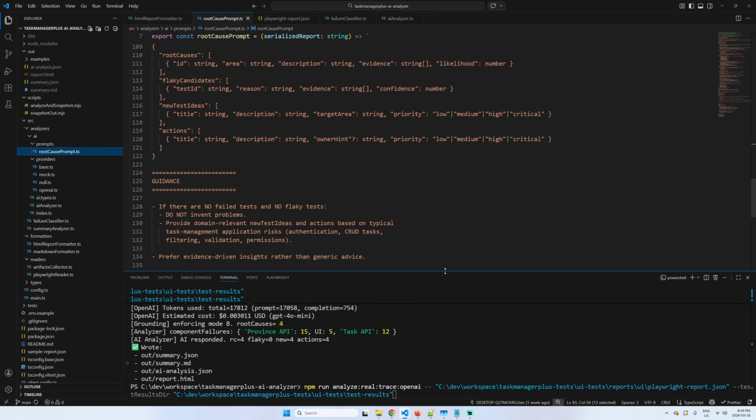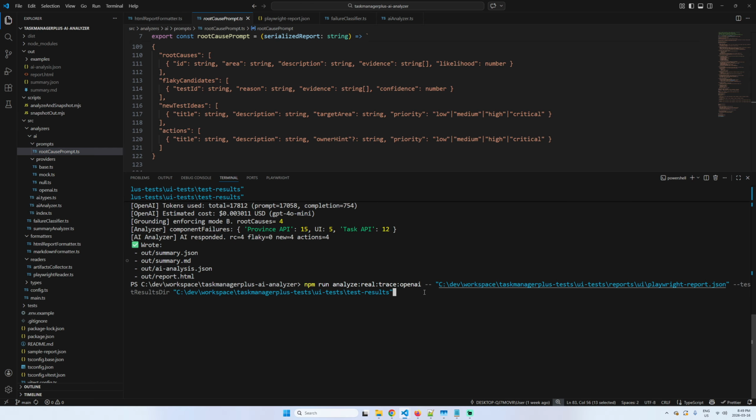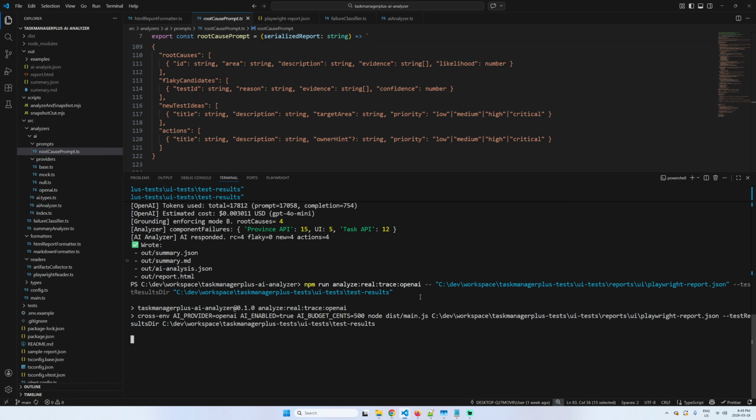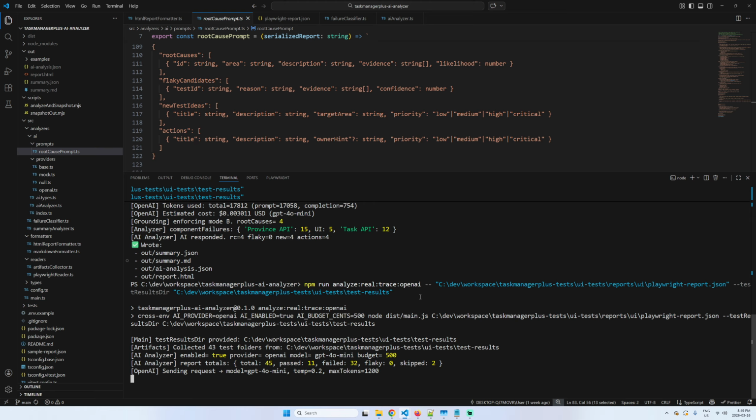Okay, let me just run. This is the command that I'm using to run that one. Okay. Sorry guys, one more thing. Not one more thing, but just more information. It's not free as well. We need to pay for that. I mean, we need to pay for some tokens, basically. But it's not very expensive. In here, you can see here.